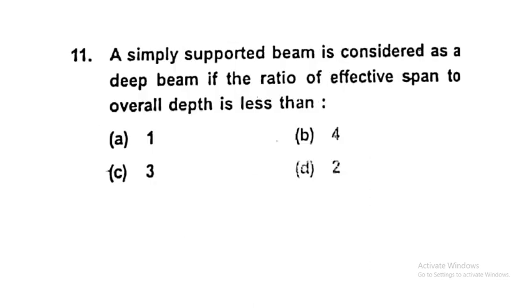A deep beam depends on L effective by D: 2 for simply supported, and 2.5 for continuous beam. So the answer for this question is 2.